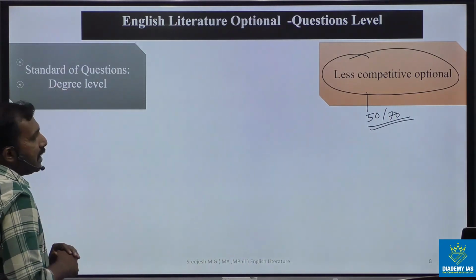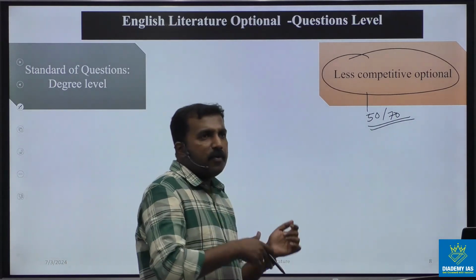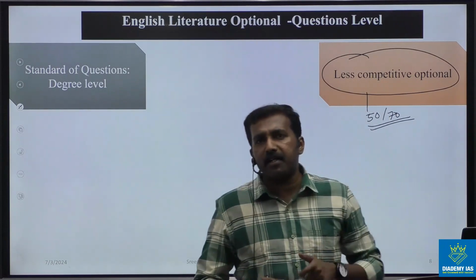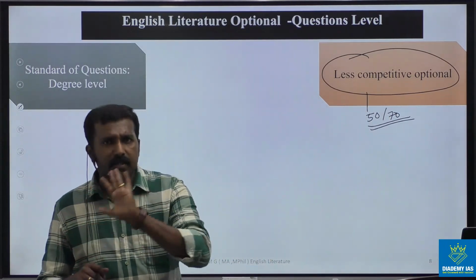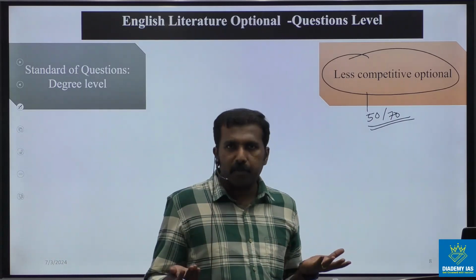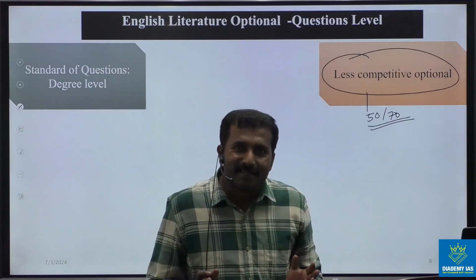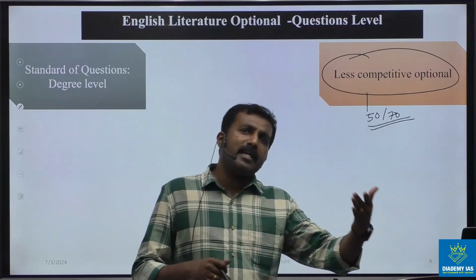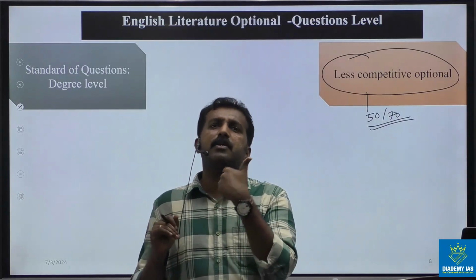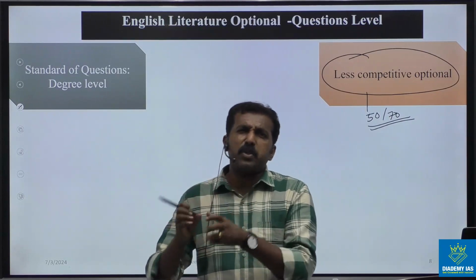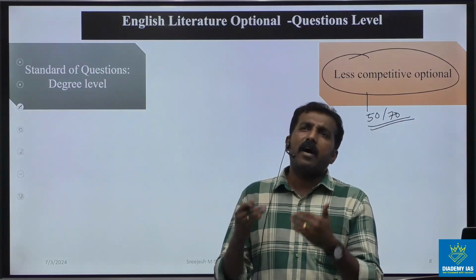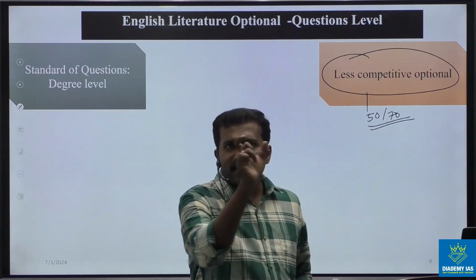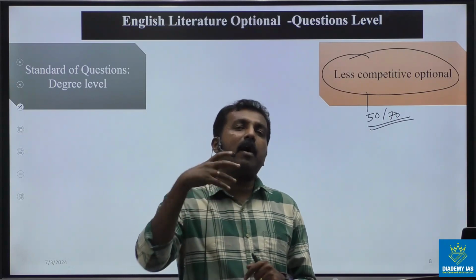And the next one, the standard of questions is degree level. If you are an aspirant from an English literature background or not, no problem, because this is a degree level question paper only. When you take the previous question papers and read the questions, you can understand that there is no use of WH words there. That means why, what, how, like that. The UPSC just gives the title only and you have to write on it.